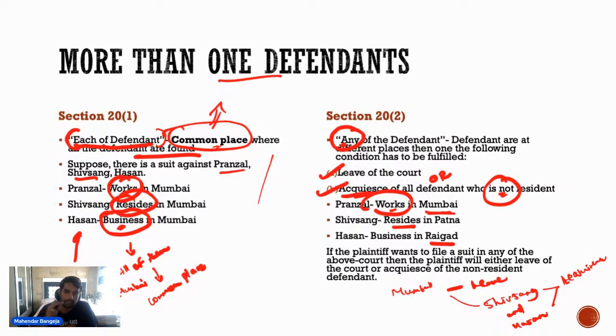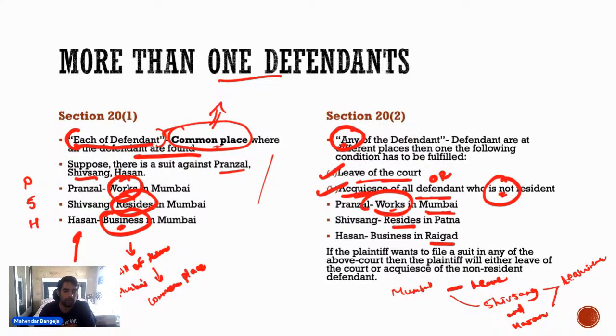मान लो एक डिफेंडेंट रह रहा है एक जगह पर और बाकी दूसरी जगह पर रह रहे हैं. They cannot be found at a common place. So in such cases, you will require leave of the court, or you will require the acquiescence of all the defendants who are not resident. तो जब मैं बोलता हूँ कि all the defendants are found at a common place, तो समझ लो जैसे ये तीन हैं, P है, एक S है और H है.